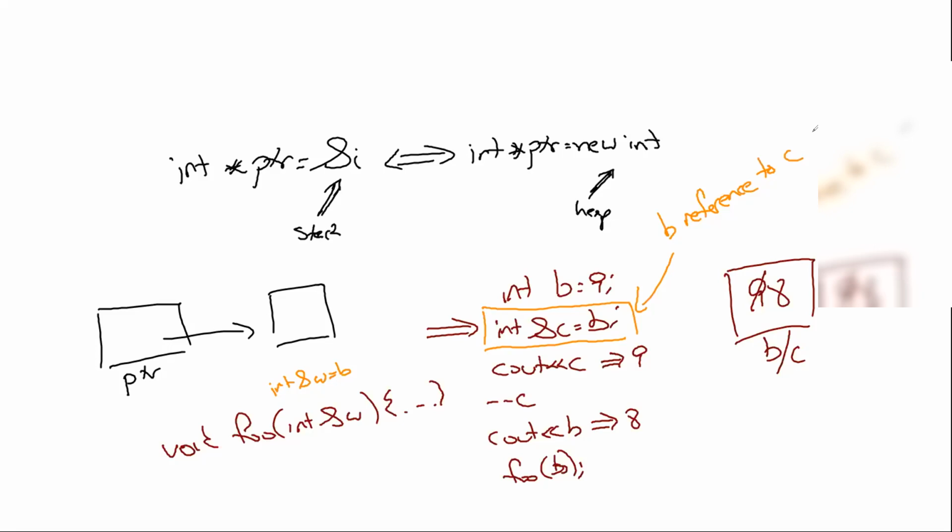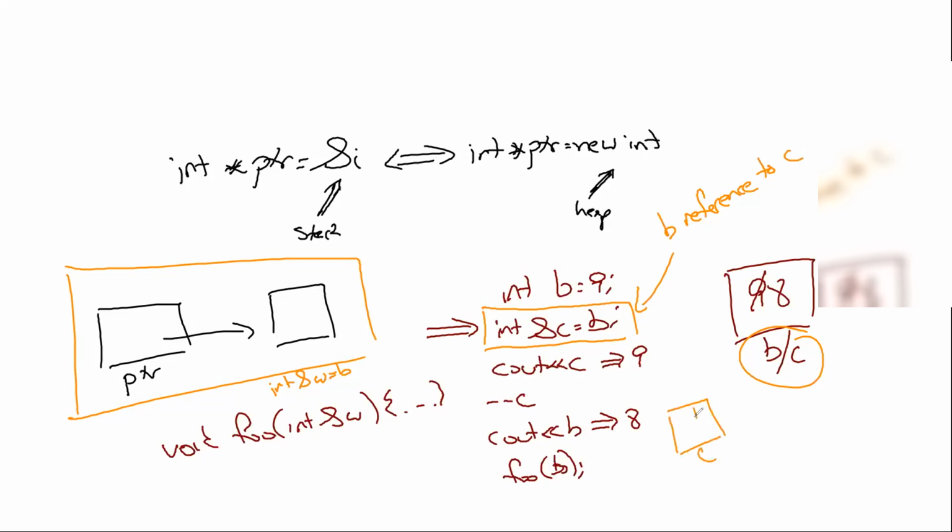So in a sense, we ask ourselves, what is a reference? Is a reference an alias, like I am presenting it over here, or is a reference really this? Just doing automatic dereferencing, meaning that when I write int ampersand c equals b, what I'm doing is creating another variable called c, which is a pointer to b, and not an alias. And therefore, anytime I use the name c, I am automatically dereferencing it. Is that what's going on? Or is it the first one? Is it an alias or is it not an alias?